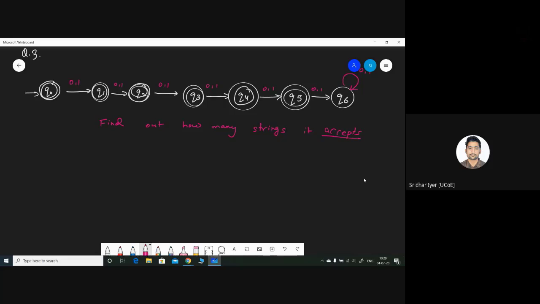No, Tanvi, incorrect. 30 is not the right answer. See, I'm giving you a hint: add up all the strings for each state. For example, for the Q0 state, how many strings will be accepted in Q0? If it is clear, then we can move ahead.